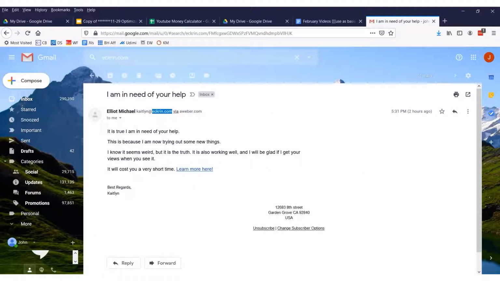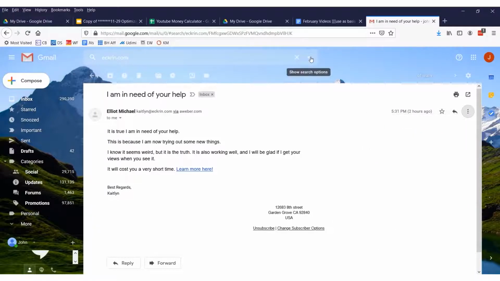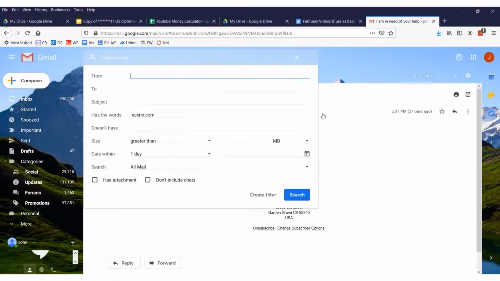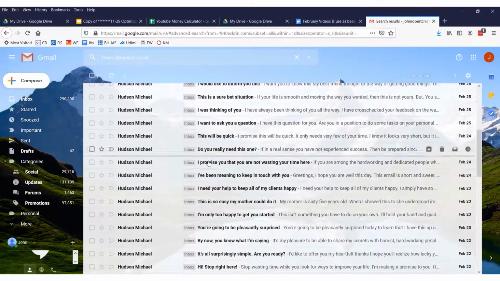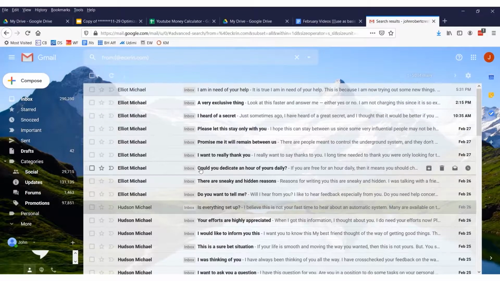What we'll do is, we could click right here and say filter messages like this, or we could click this drop down icon right here. I'm going to click the drop down icon and I'm going to filter emails that are from @ekron.com. Now let's actually look to see how that works out. So that gets all of the people that have emailed us from ekron.com.